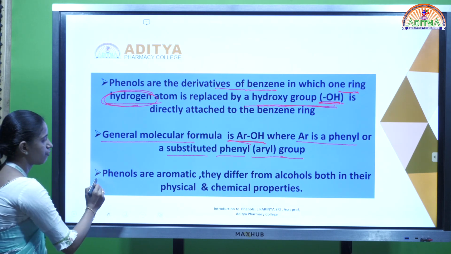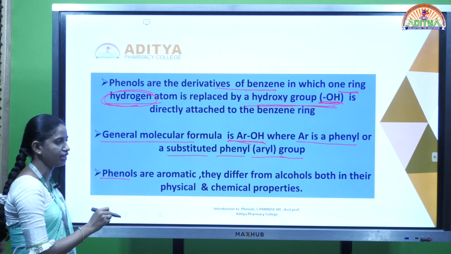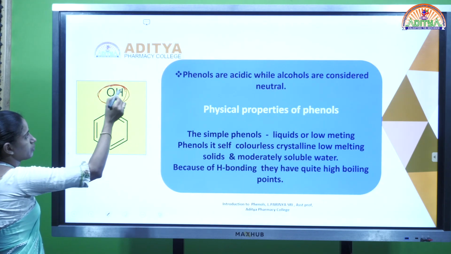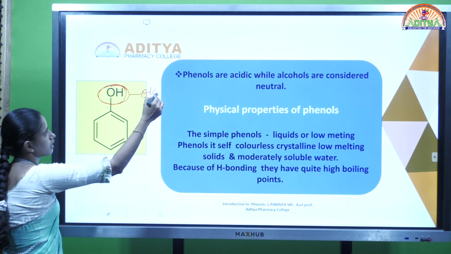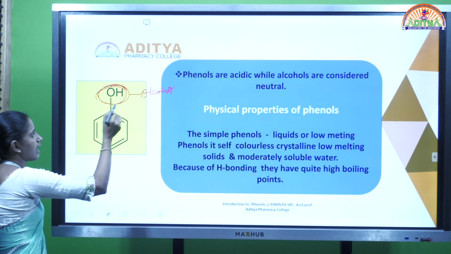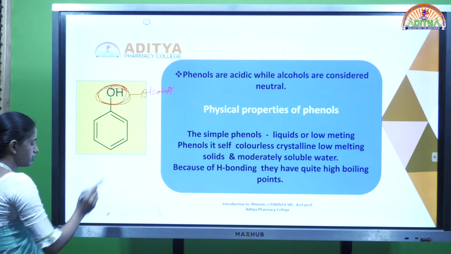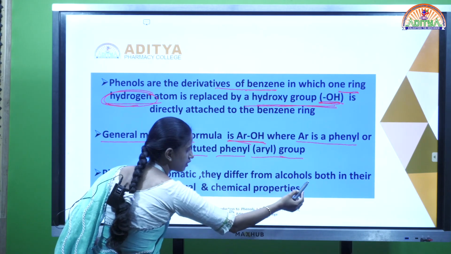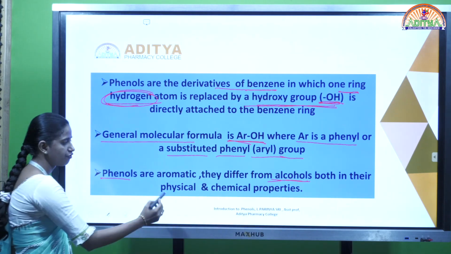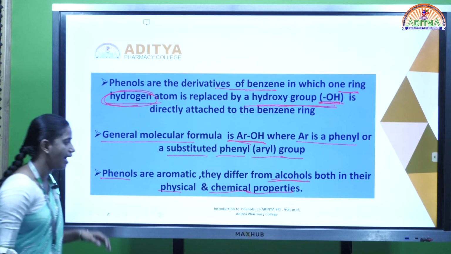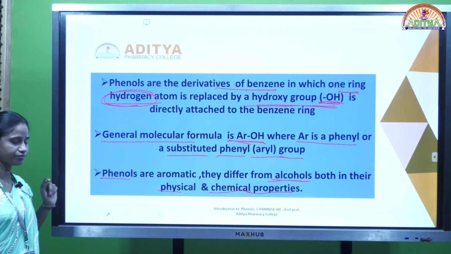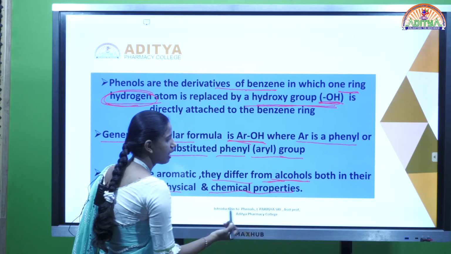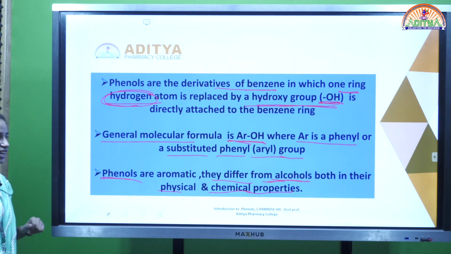Phenols are aromatic in nature. As a phenol, it has the hydroxy group, the OH group, which is the alcohol group. But as it is attached to the aromatic benzene ring, phenols are aromatic and they differ from alcohols in both physical and chemical properties.